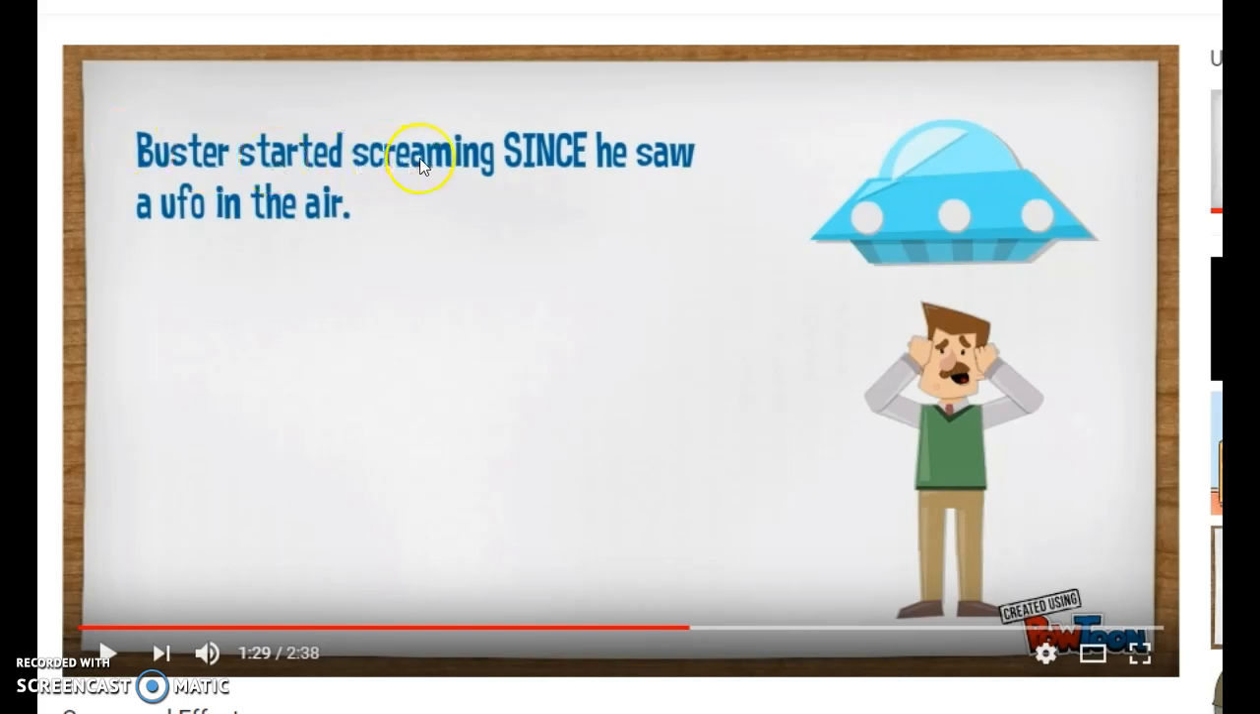Buster started screaming as our effect. The screaming happened because he saw a UFO in the air. But our clue word since there again helps us to kind of see that cause and effect relationship. The cause is still him seeing the UFO in the air. The effect is he started to scream.